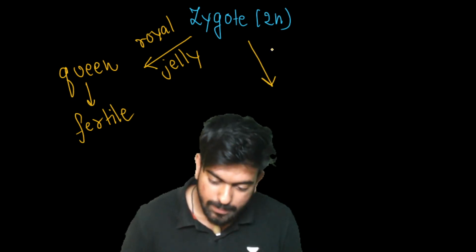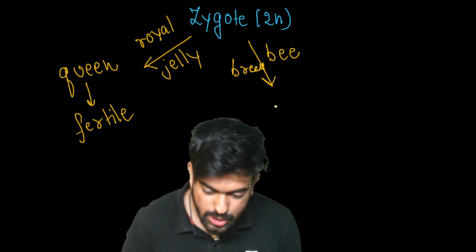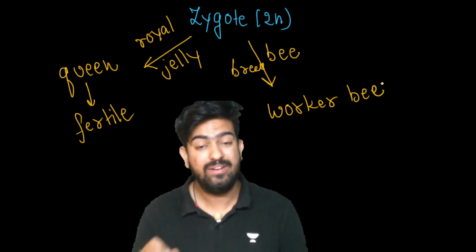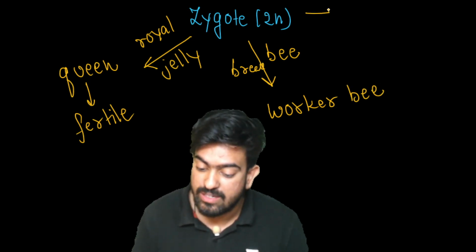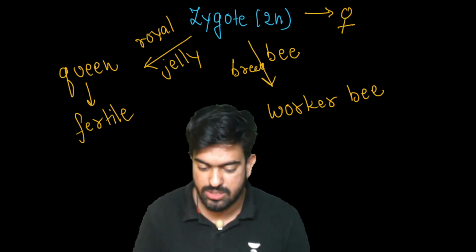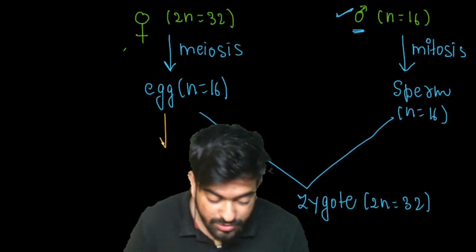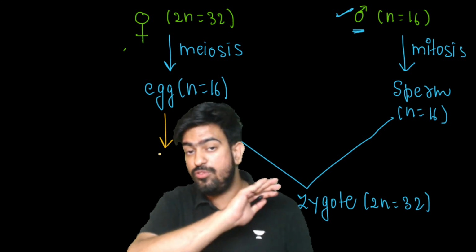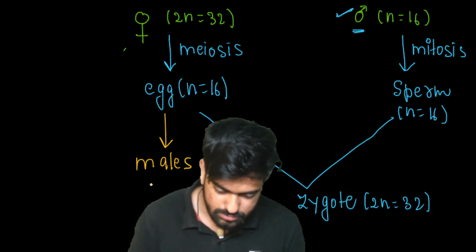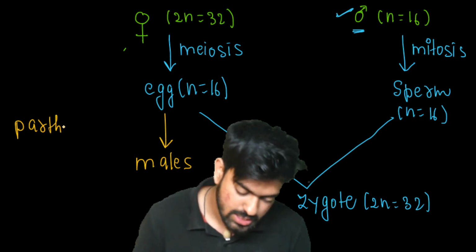And if this is fed with bee bread, it will become a worker bee. But remember, fertilization has happened, so it will be female only. No males are produced when fertilization is done. So, sir, when are males produced? Males are produced without fertilization. If no fertilization has taken place, then males are going to be produced. This process is known as parthenogenesis.